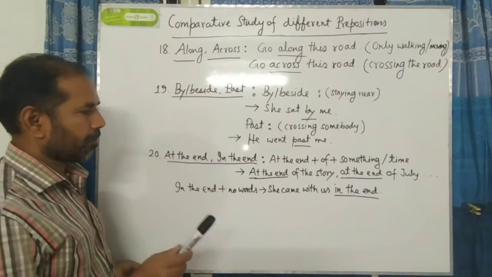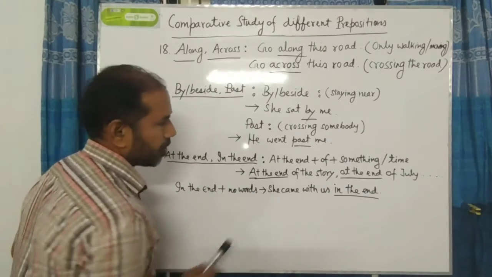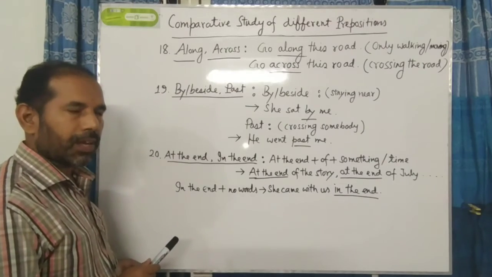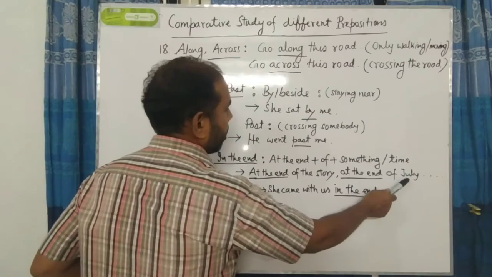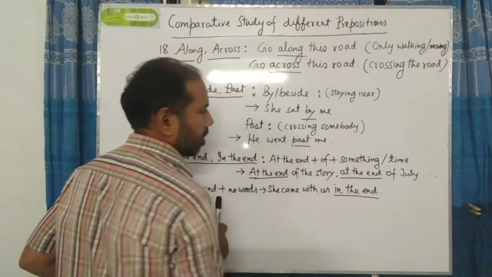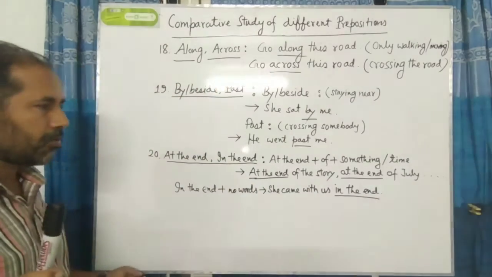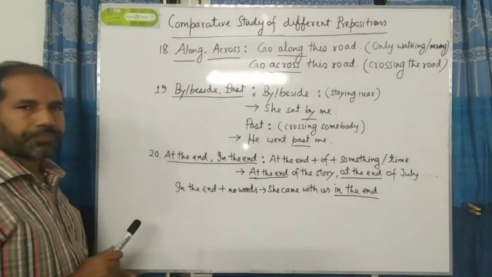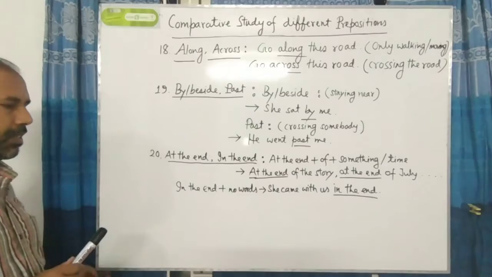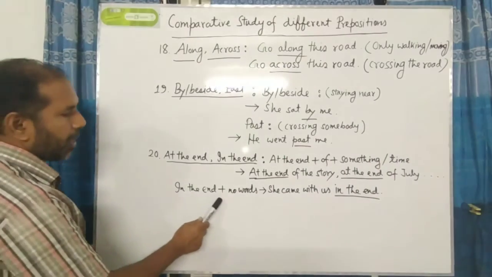Examples: at the end of the story, at the end of July. Here is the time, here is the story. So at the time of using at the end, you have to use this formula. On the other hand, in the end plus no words.